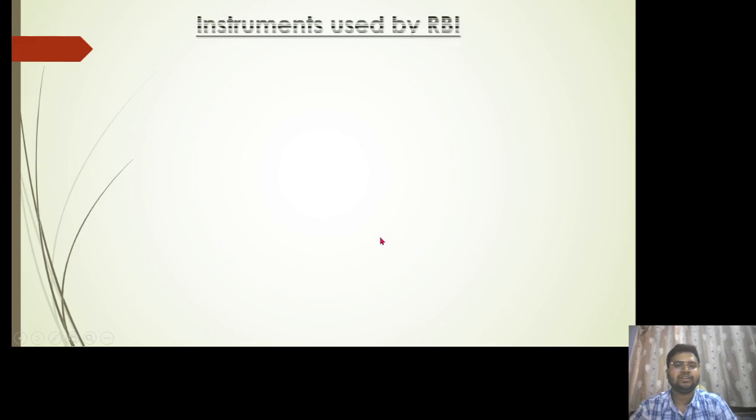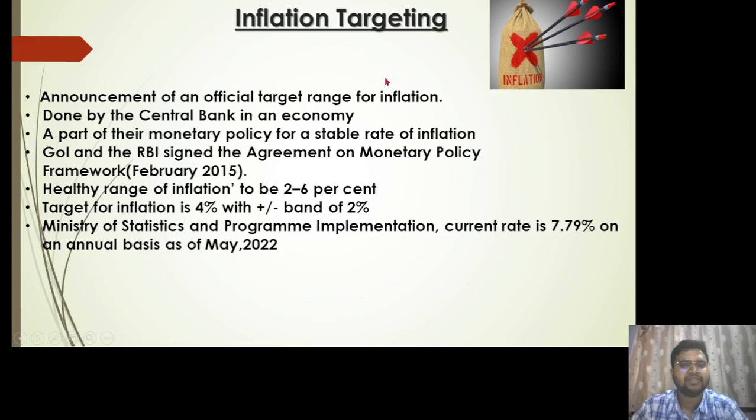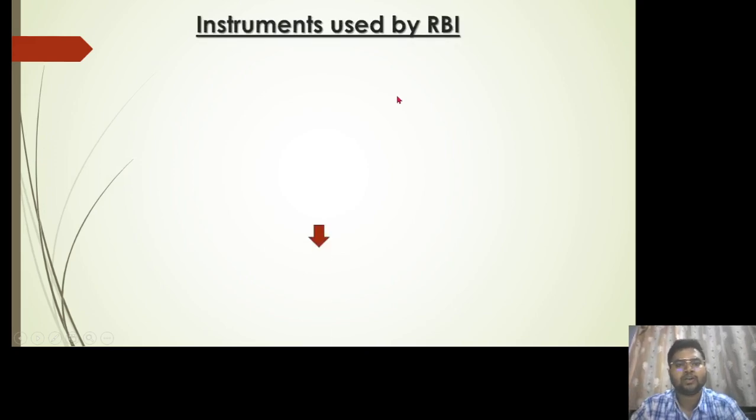Now, moving further, we have instruments used by the RBI. So in the previous slides, we have seen inflation targeting, which is exactly the role of RBI in targeting the inflation. Now, what are the instruments used by RBI to control the inflation?